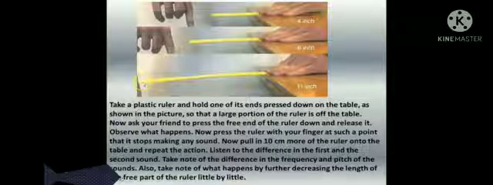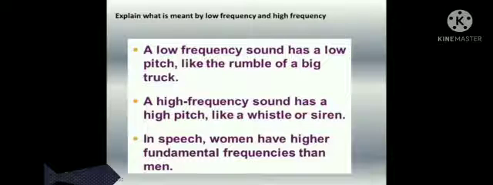Listen to the difference in the first and the second sound. Take note of the difference in the frequency and pitch of the sound. Also take note of what happens by further decreasing the length of the free part of the ruler little by little. Explain what is meant by low frequency and high frequency.